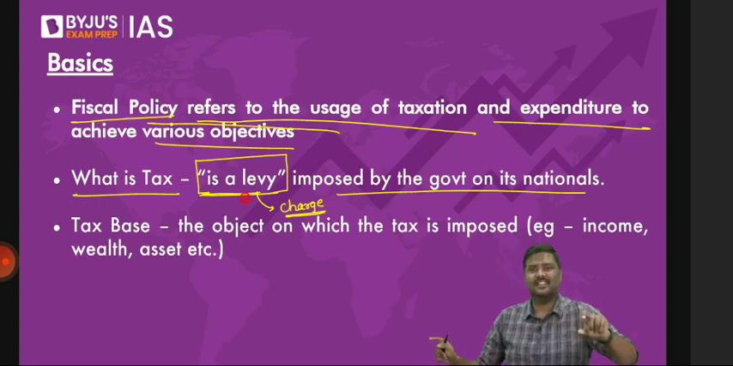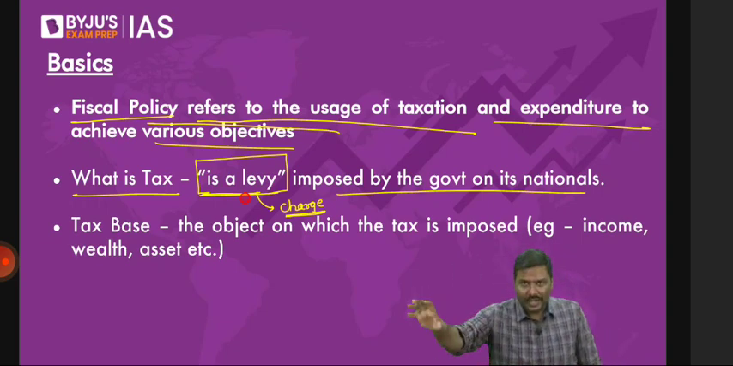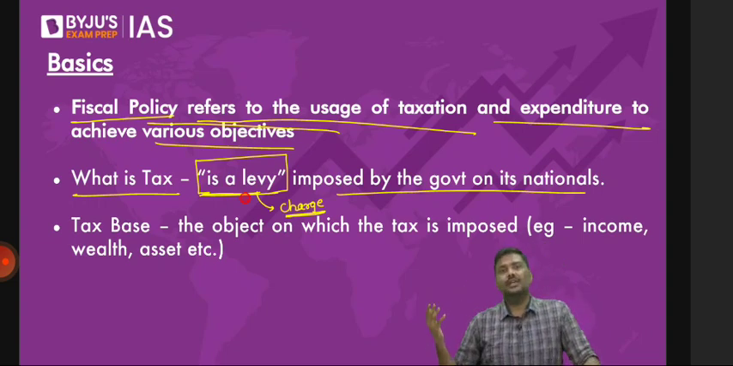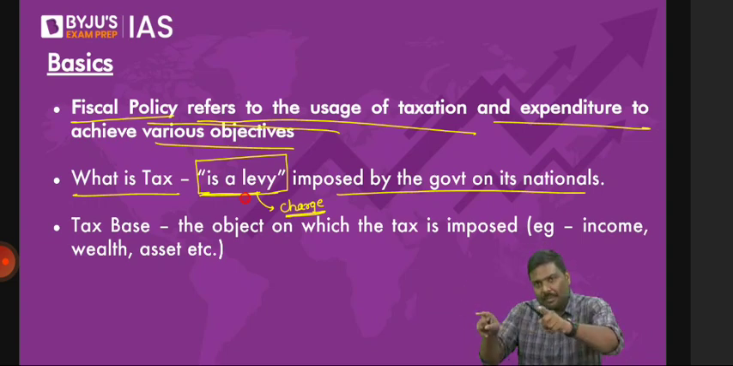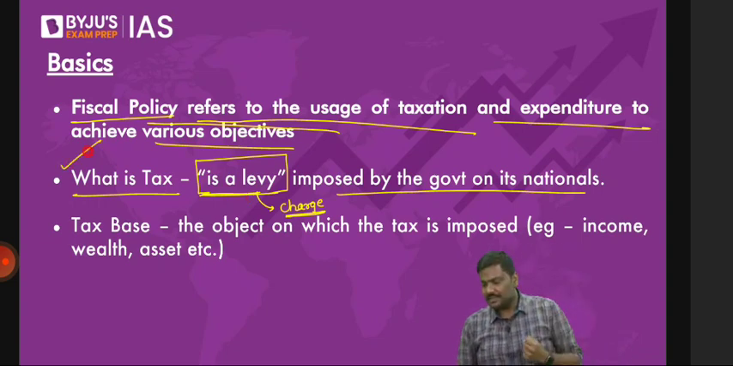Simple. Government can impose a tax on companies. Government can impose a tax on individuals. Government can impose a tax on financial institutions. Government can impose a tax on investors as well. So government will have different types of taxes and will keep on imposing these taxes. Why? Because they want to achieve certain objectives. The next point is, sir, why does government impose a tax in the first place?